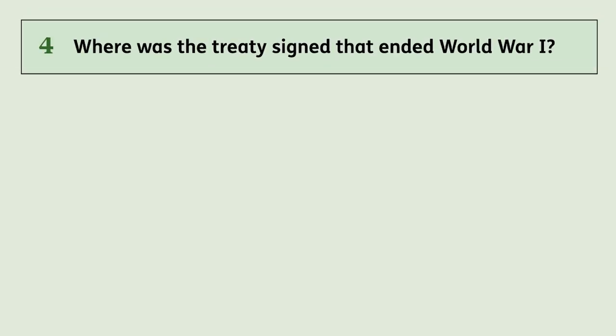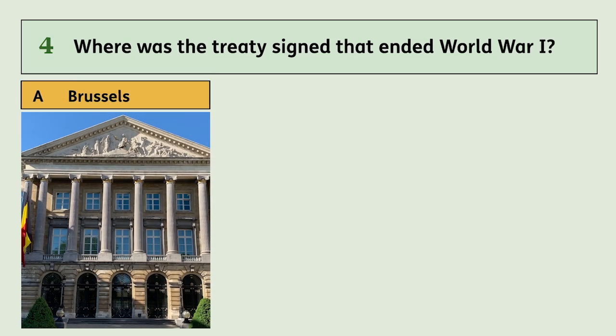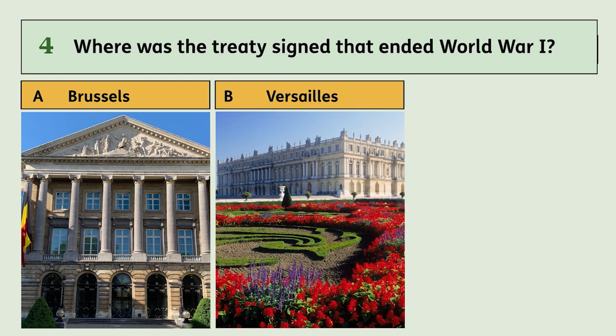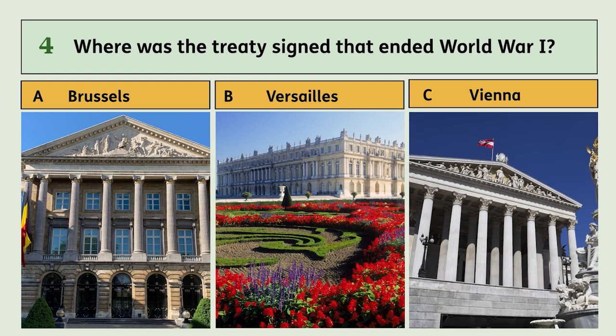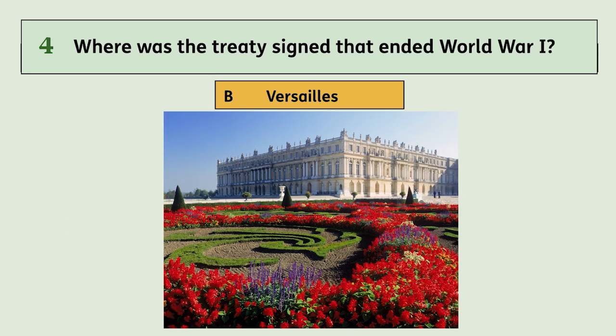Question 4. Where was the treaty signed that ended World War I? Is it A, Brussels, B, Versailles, or C, Vienna? The answer is B, Versailles.